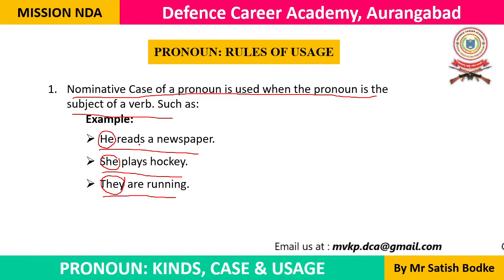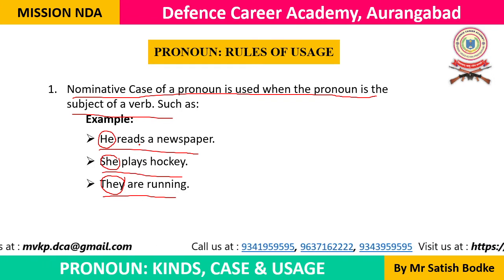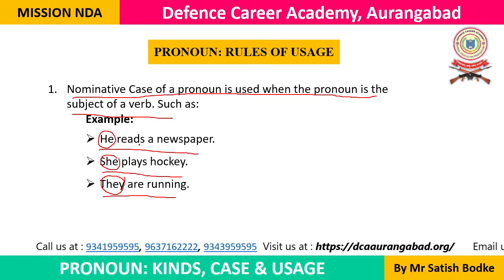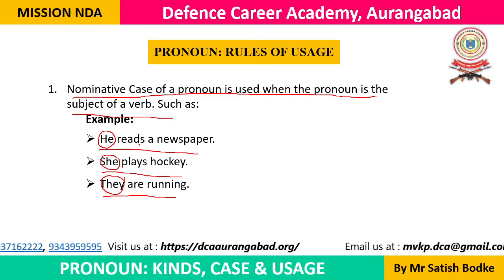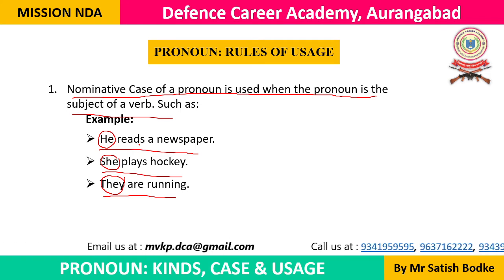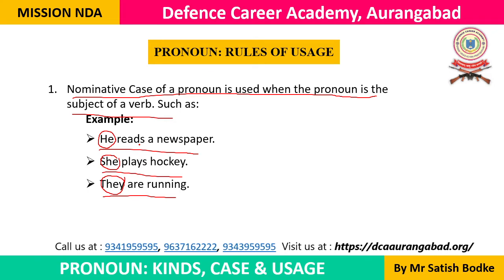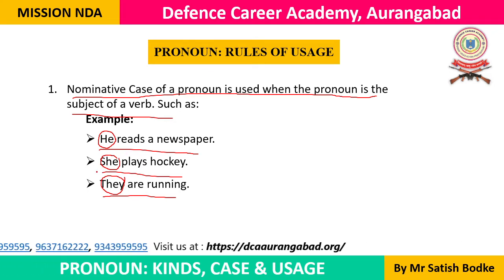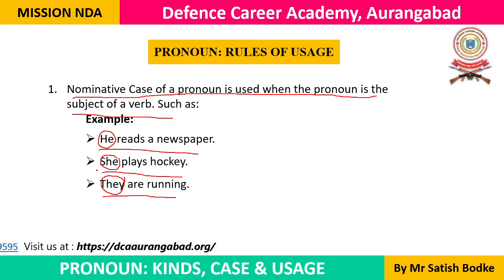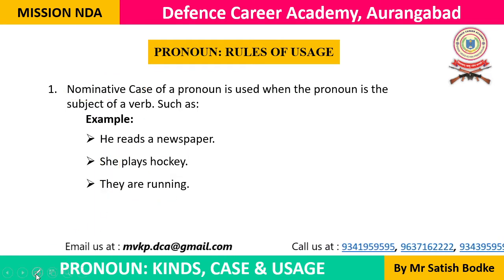For example, many people generally say, myself have done this, meaning I have done this, instead of saying I have done this. People say myself did this, myself have written this. This is incorrect usage. So don't use a reflexive pronoun at the beginning of a sentence as the subject of the verb. Only a nominative case pronoun should be used as the subject of the verb.